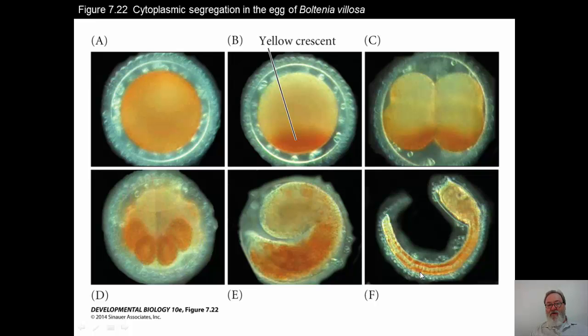Now, once you get over to the E and F stages, you start to recognize that these tunicates have certain similarities to, let's say, a frog embryo developing, where you can see a head region, you see segmented muscle that's made out of yellow cytoplasm, the yellow crescent, and that's how initially these fate maps were made, with simply the natural colors in these tunicates. As development progresses, an embryo that's eventually free swimming will form.